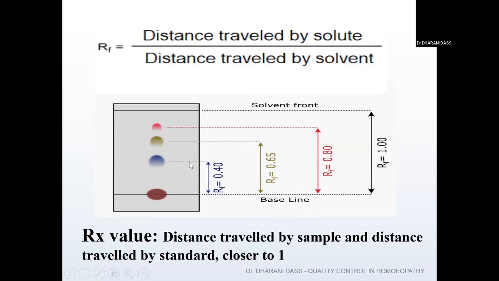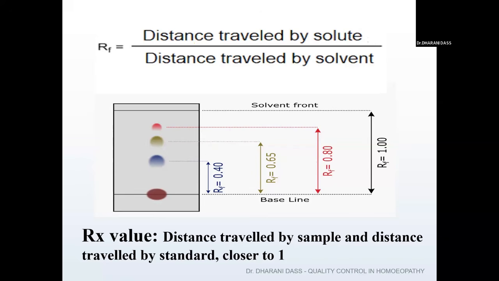For example, if atropine lodges here, this has to be matched with the exact opposite spot. The spot which correlates with the atropine spot is the alkaloid, the atropine component present in our mother tincture. So this we call co-TLC.